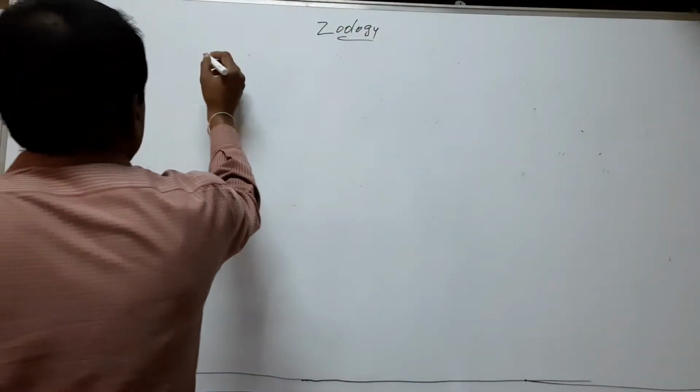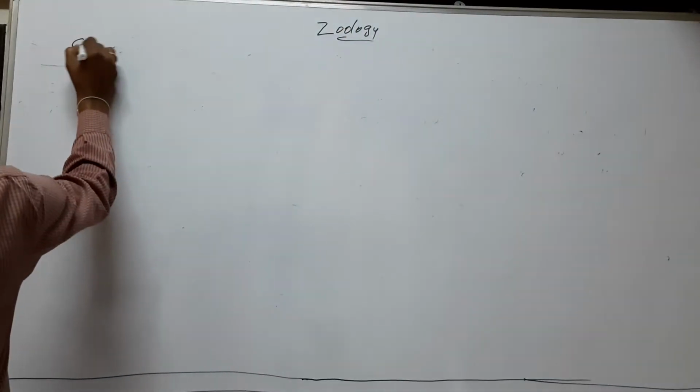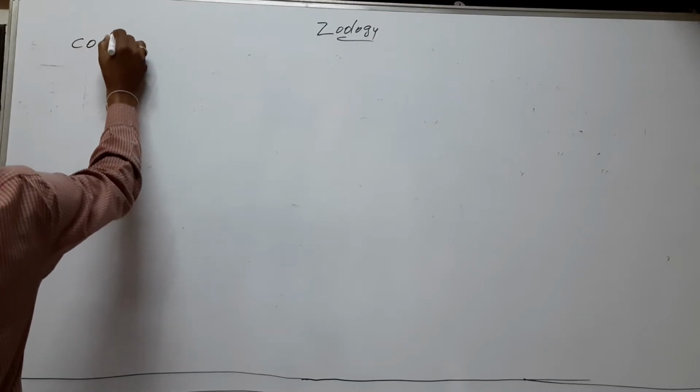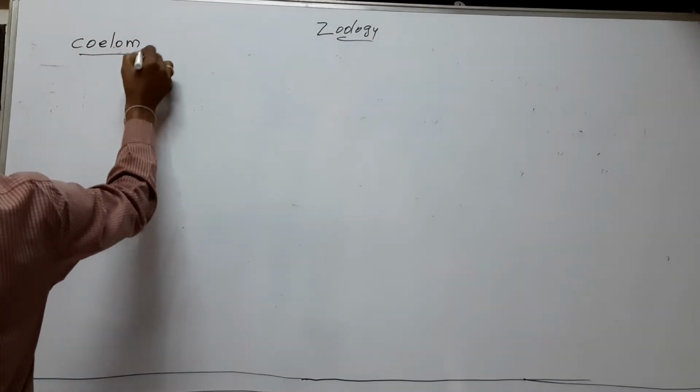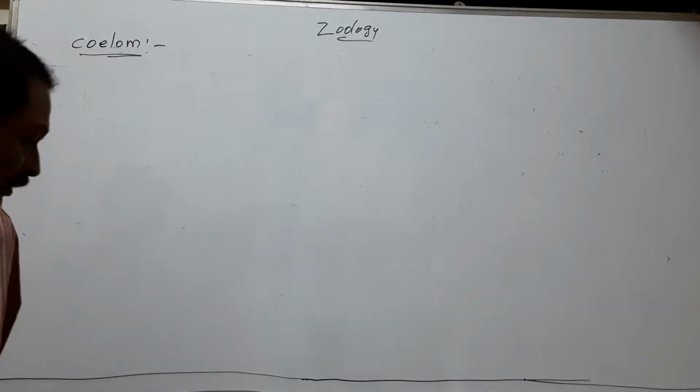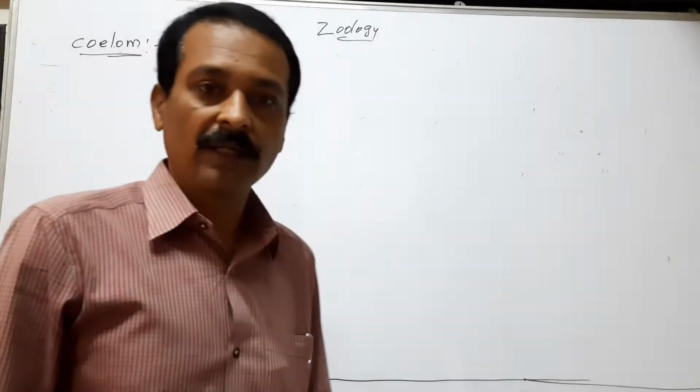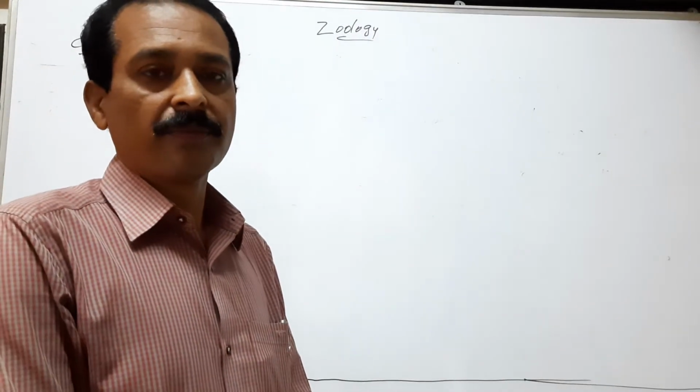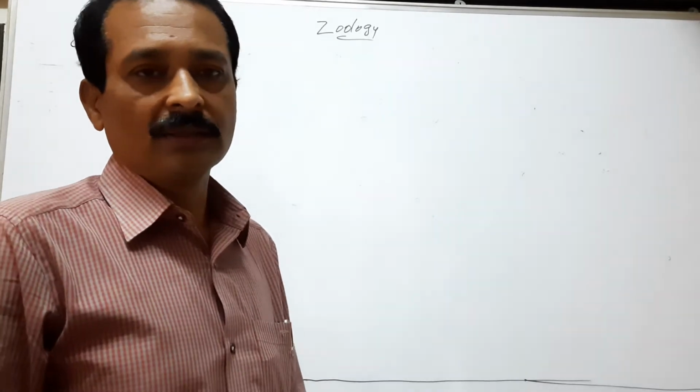We discuss coelom in the animals. Coelom is a body cavity between body wall and organs.